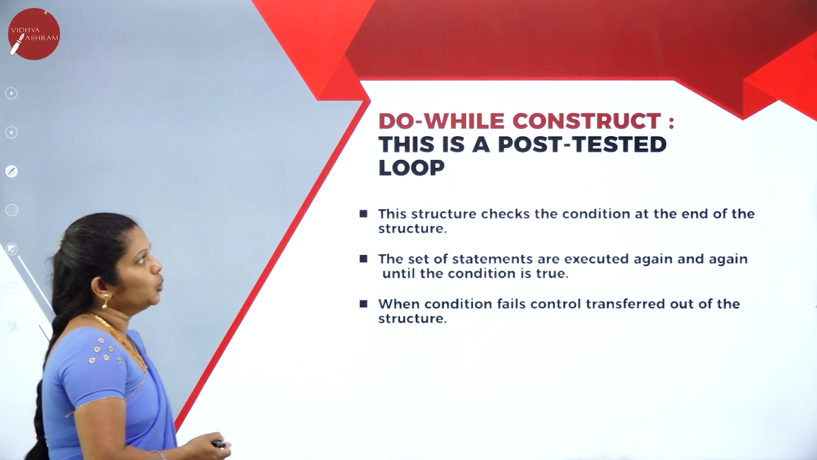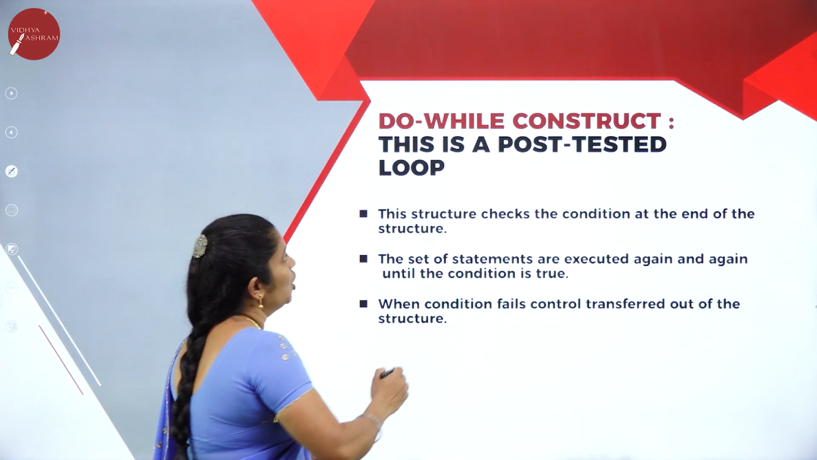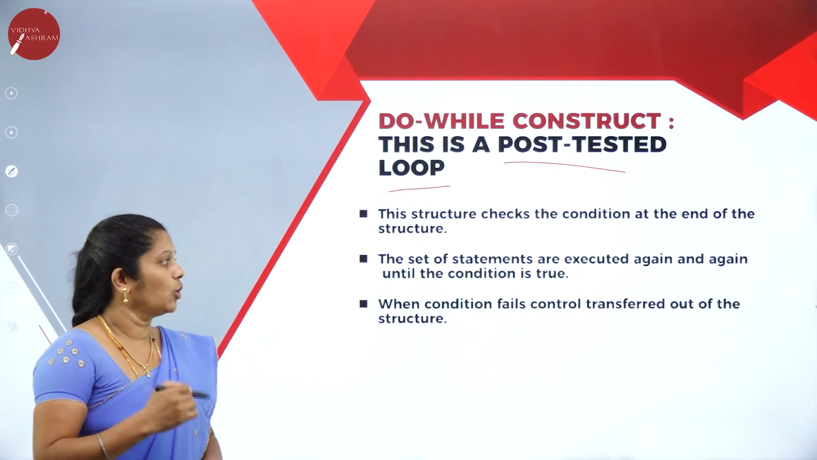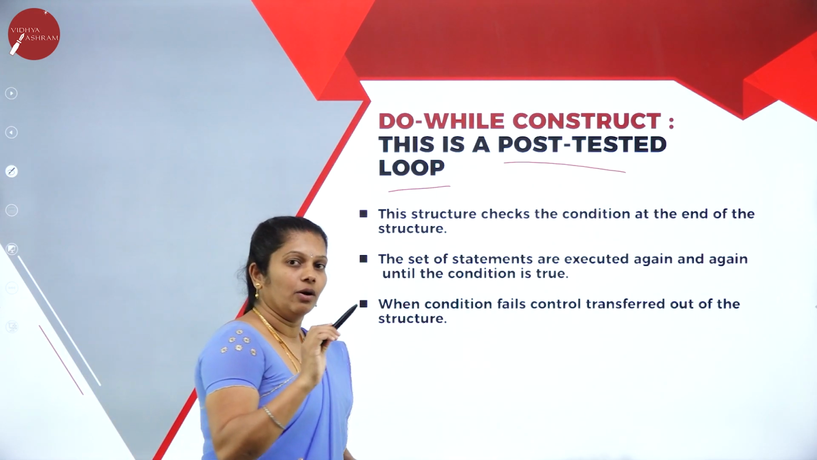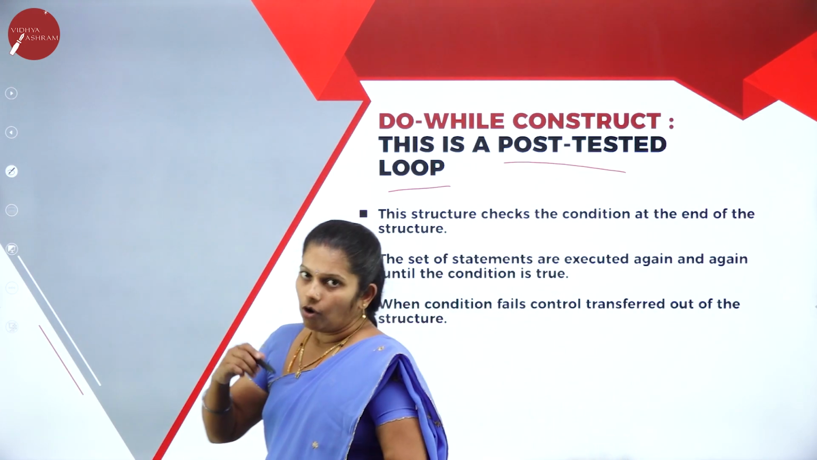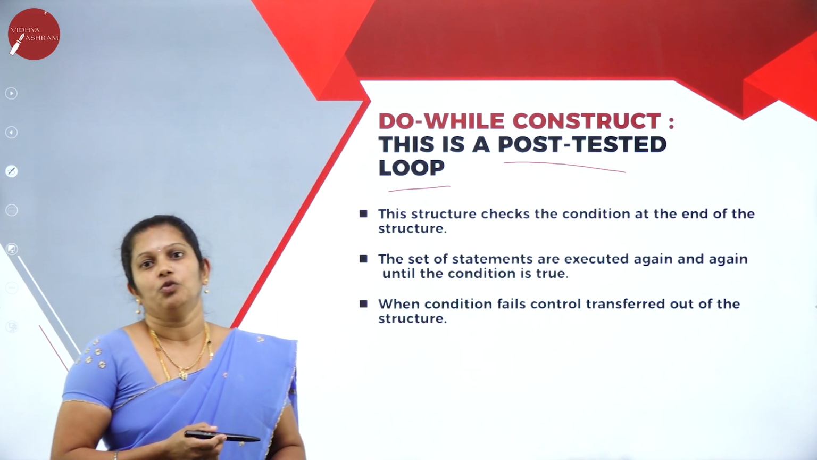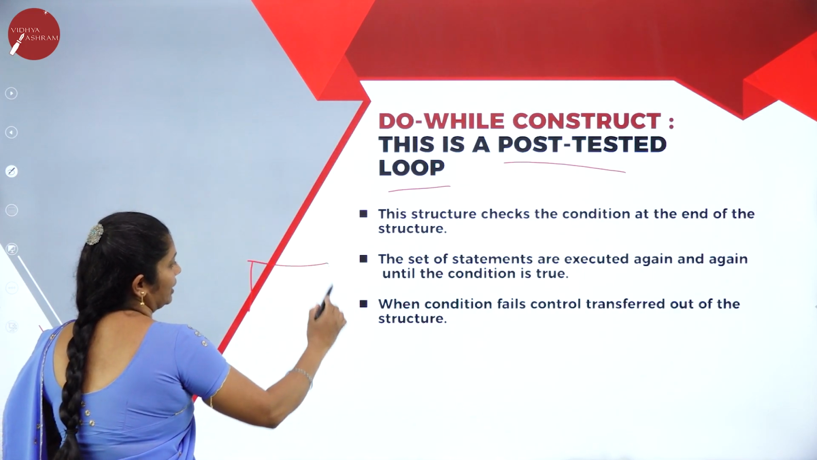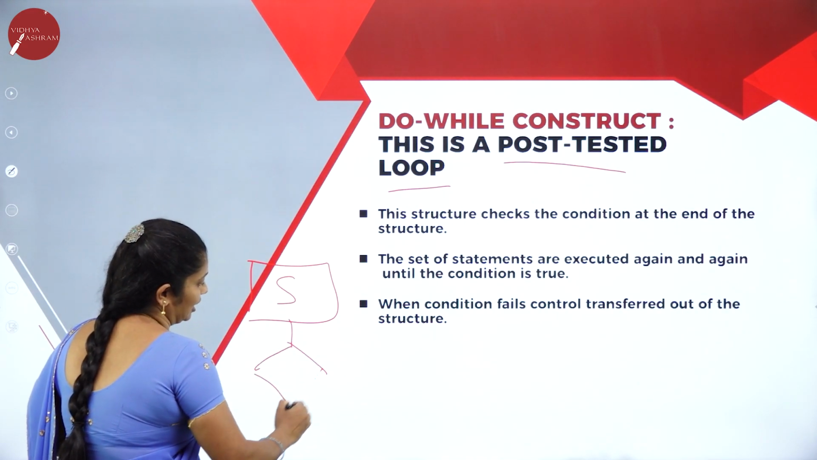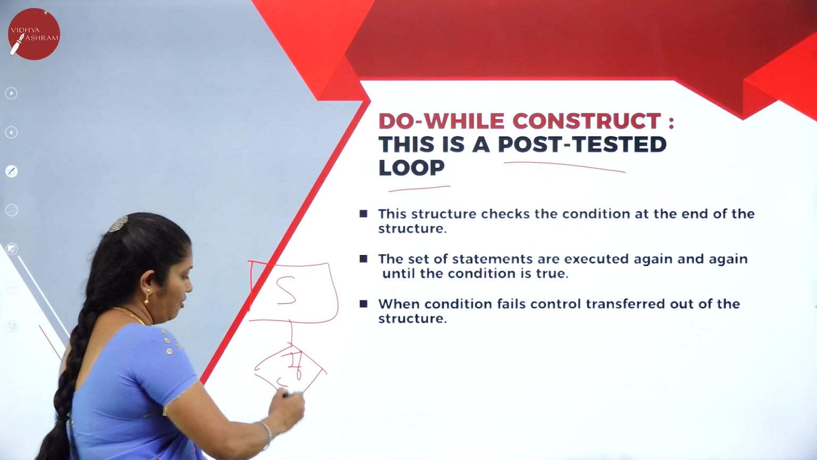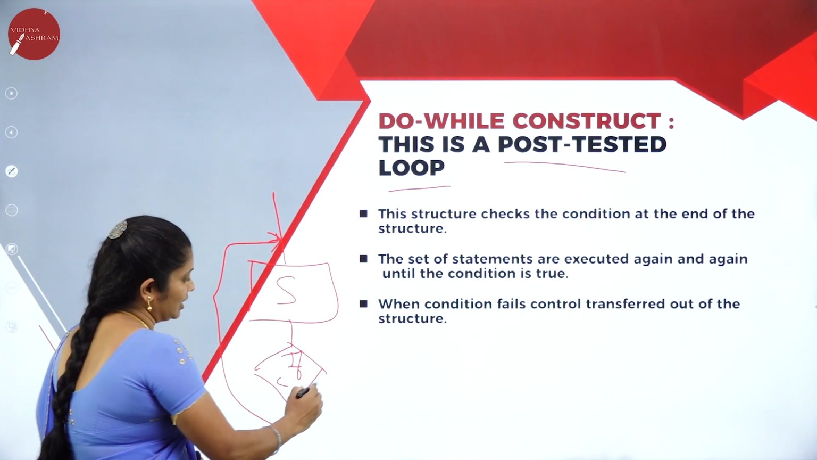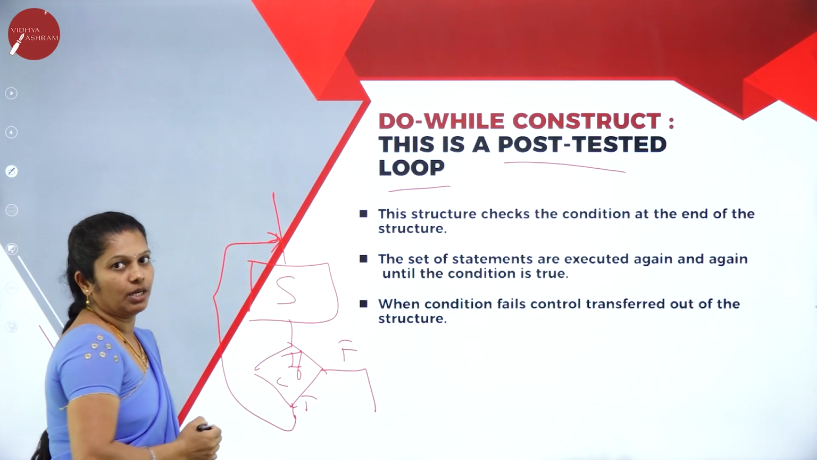Next, when we come to the do while construct, this is also called post-tested looping or post-tested loop. Why is it called post-tested looping? Because in this, first it will not check the condition. First it will display the statement. After displaying the statement, later on it will check the condition. If the condition is true, then it will go back to execute the statement once again. If it is false, then it will come out from the loop.